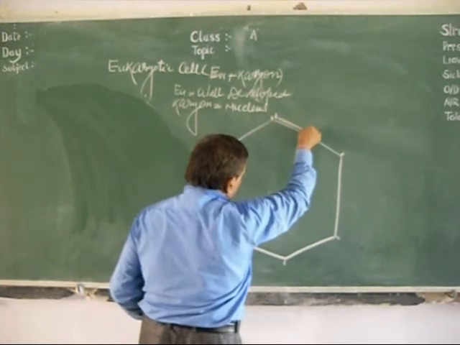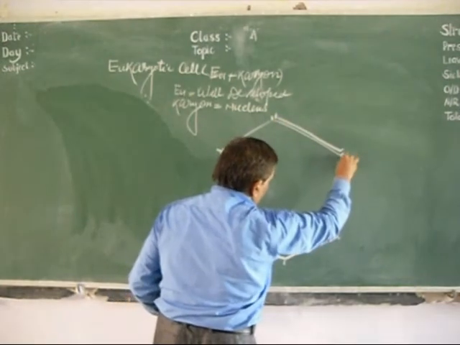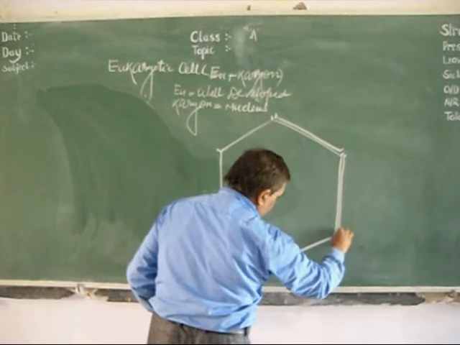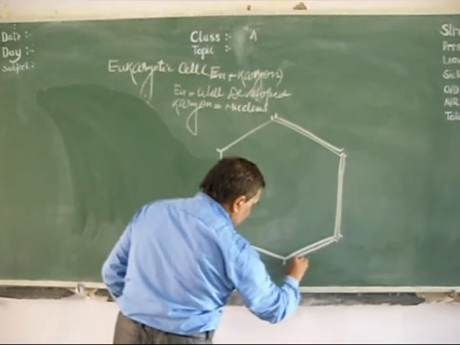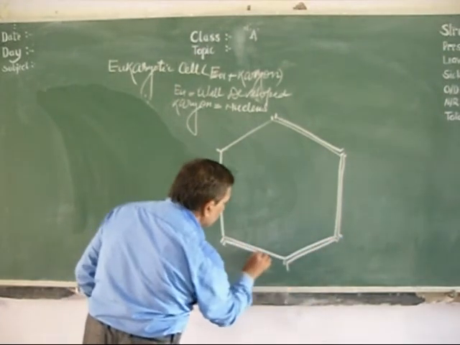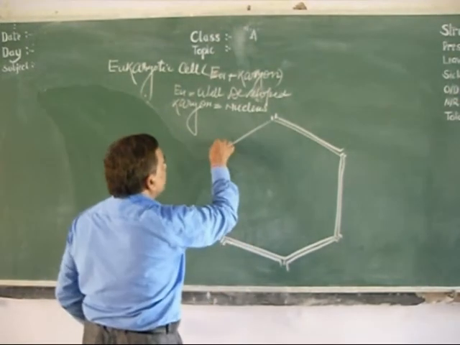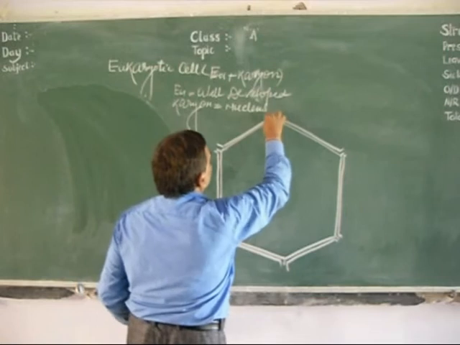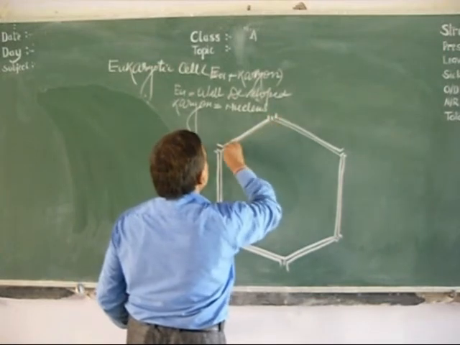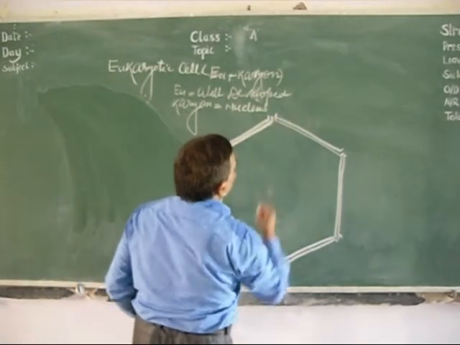The cell wall is made up of three layers: outer layer, inner layer, and in between, the middle lamella.